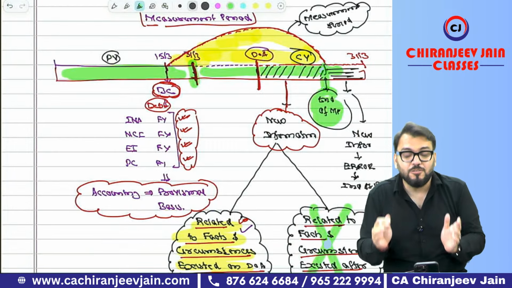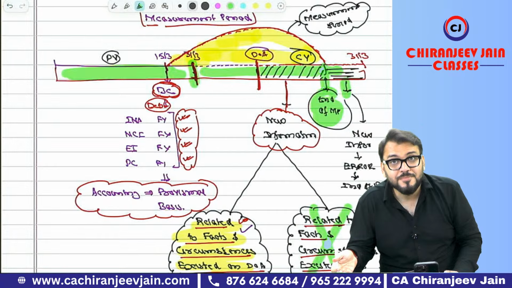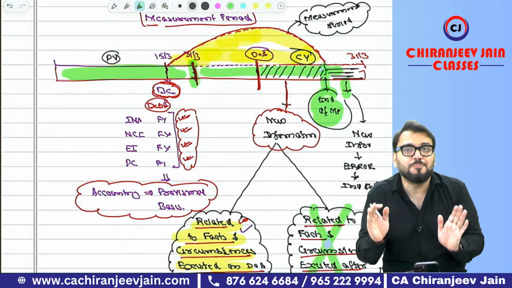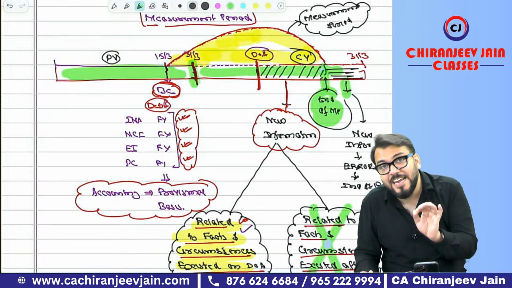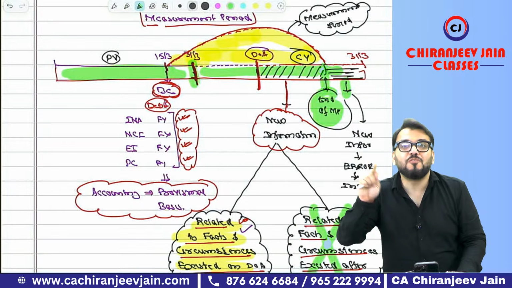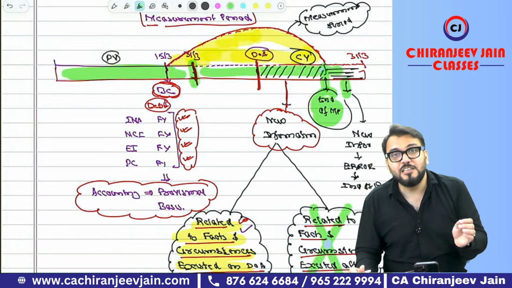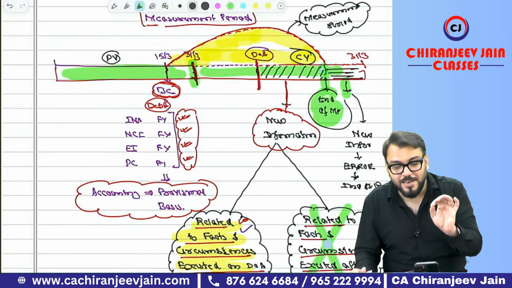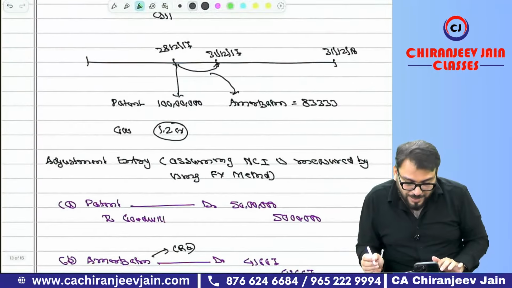But just try to understand. Some information might be obtained after the measurement period which is related to the facts and circumstances that existed on the date of acquisition, quite possible. Then in that case it will be considered as an error, and then Ind AS 8 will be applicable, not Ind AS 103. Means any information about the facts and circumstances received after the completion of the measurement period will be considered as an error, and then you need to apply Ind AS 8 for the correction of error. Understood this point? Correct? Yes, sir. Got this in mind.